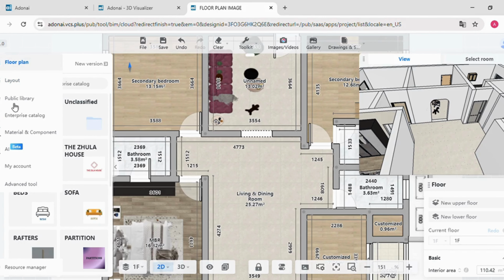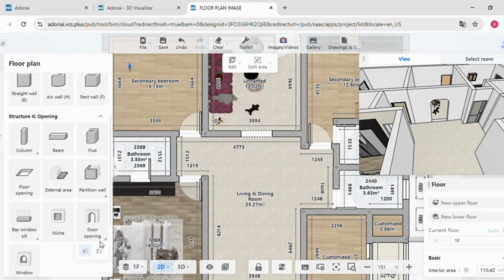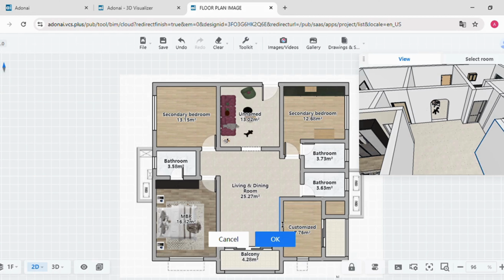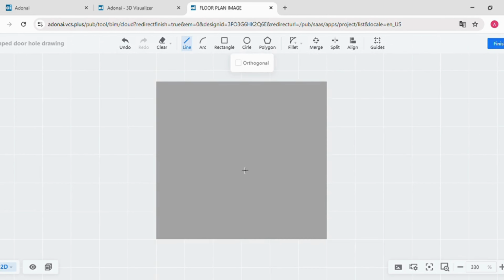The next option is Custom Opening. Click on that and select the wall. And OK. Here you can see the different drawing options and guides with which you can draw the shape. Take the line option and draw the closed figure.